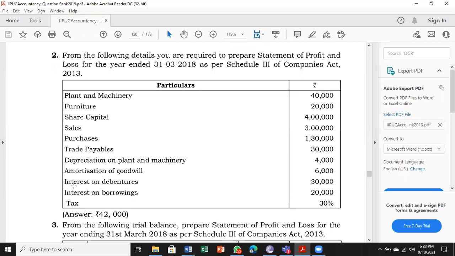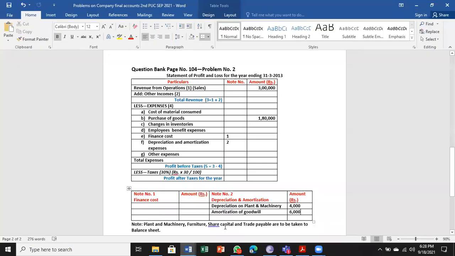Next, we are moving to interest on debentures, 30,000. Interest on borrowings, 20,000. There are 2 interest payments. Remember, they have not told us about interest received. So both are interest paid only. Borrowings means loans, interest on loans. Debentures are a loan taken from the general public, so the company has to pay interest to the public. So interest on debentures is also paid.